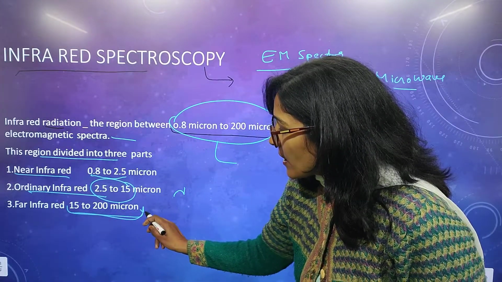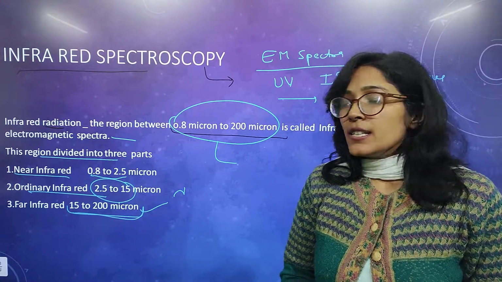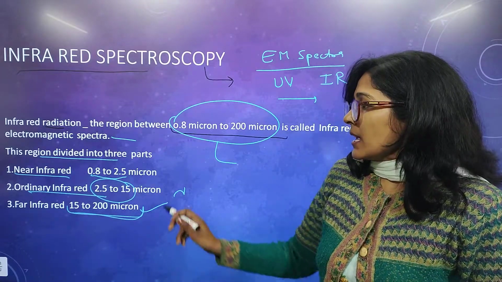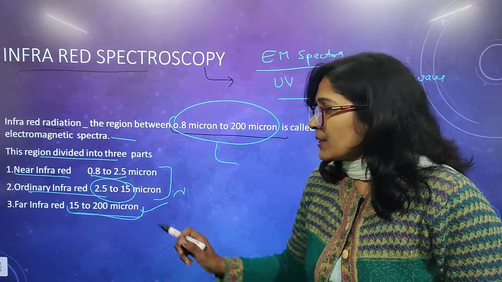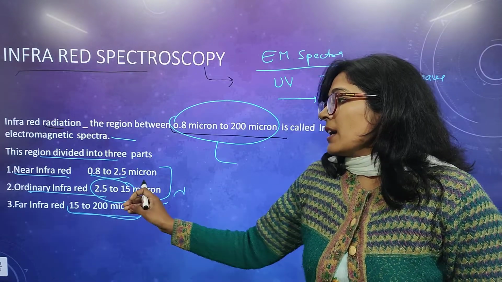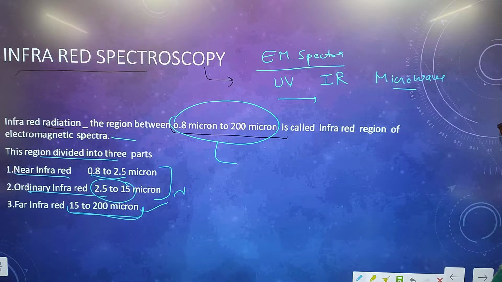They have a much higher value of wavelength, so a lower value of energy. So we use them for very few purposes. For study we mainly use near infrared, and sometimes we use ordinary infrared also. So we discuss them one by one.